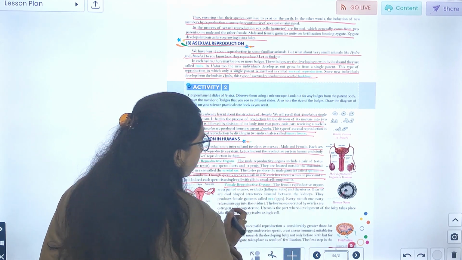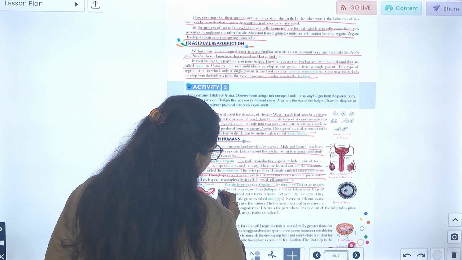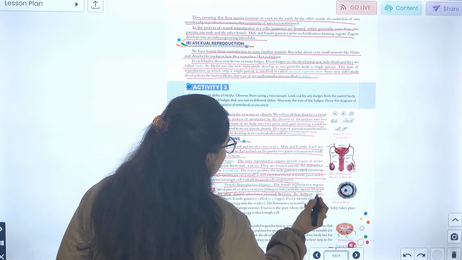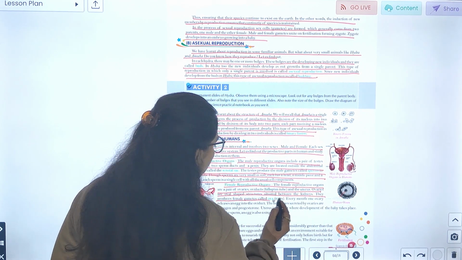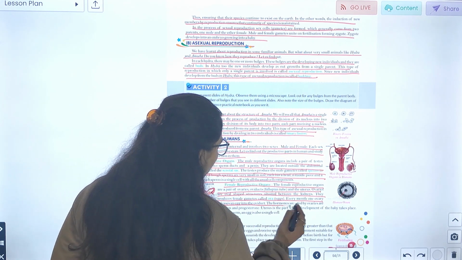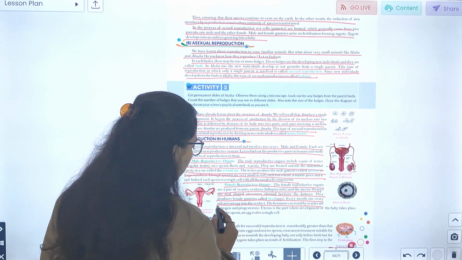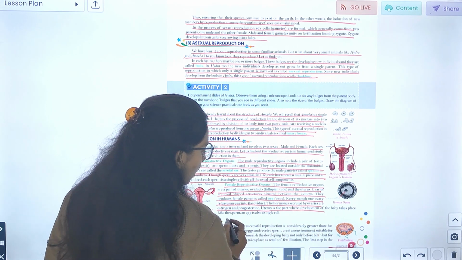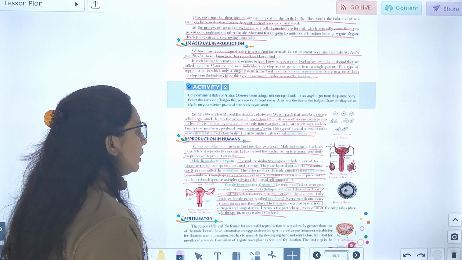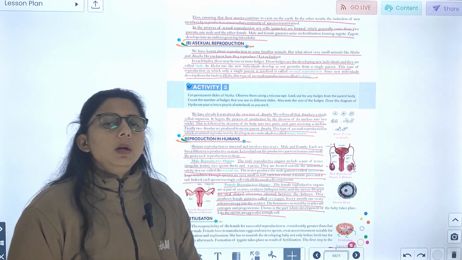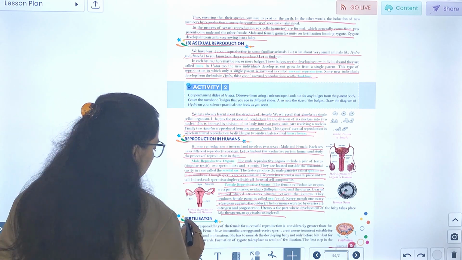Female reproductive organs. The female organs are a pair of ovaries, oviducts and a uterus. Ovaries are oval-shaped structures situated near the kidneys. They produce the female gamete called ova. Each month, one ovary releases an egg into an oviduct. The hormones secreted by the ovaries are estrogen and progesterone. Uterus is the part where development of the baby takes place. और जो uterus होता है वो part होता है जहाँ पे development of the baby takes place.